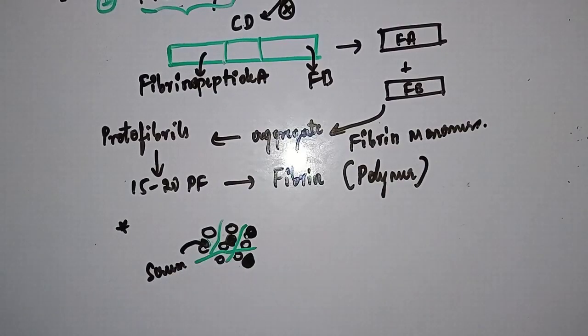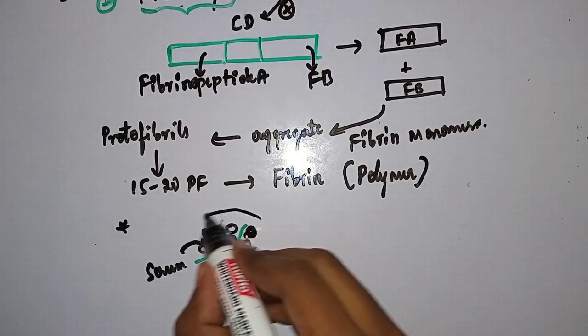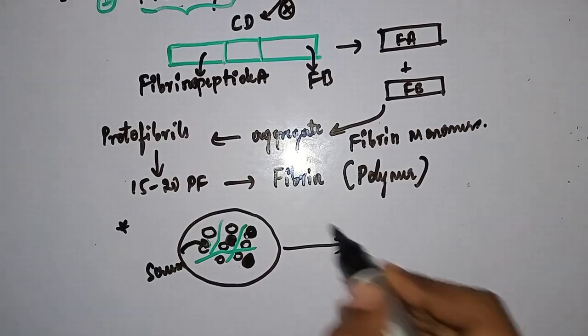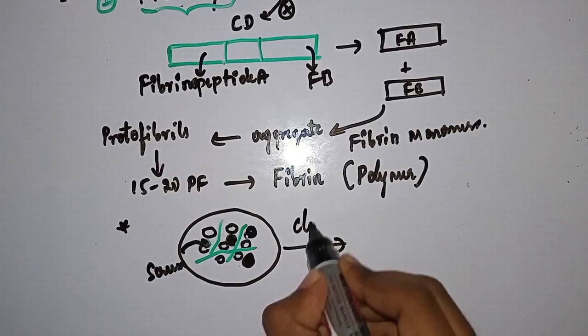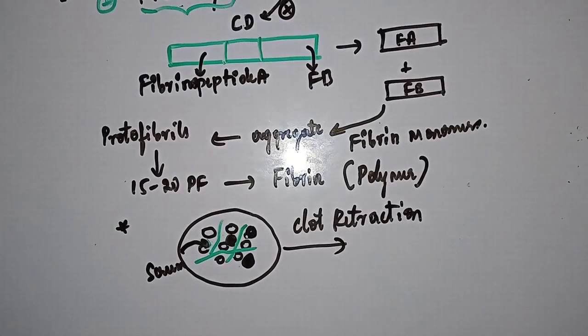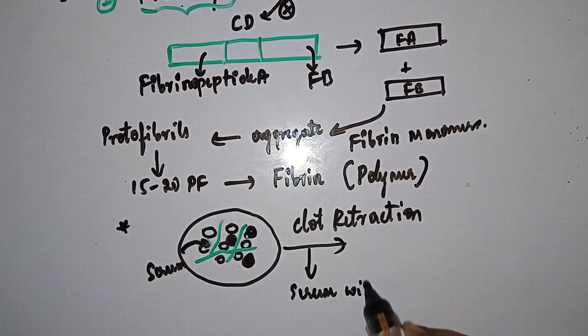What happens? The size of this clot is more initially. So if size is more, it's not able to fit precisely to that injury. So what happens is clot retraction process takes place. Clot retraction. What happens in clot retraction is simple. The serum will go out. Serum will be excluded.